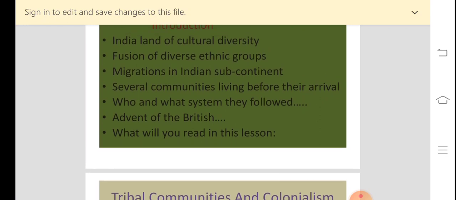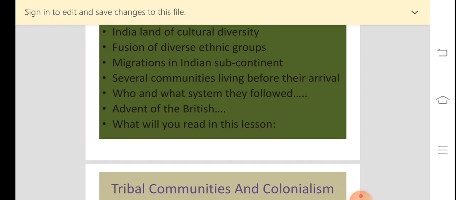Those communities, in modern parlance, that is, a particular way of using words, what are they called? They are called tribals or Adivasis.